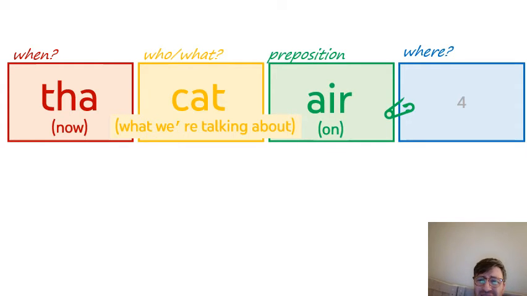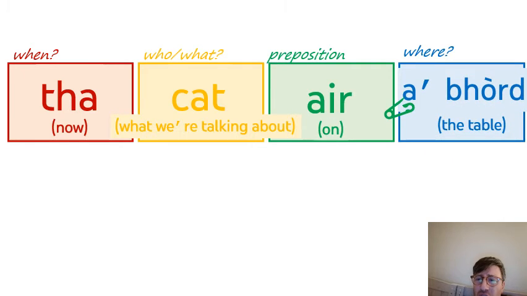In order to link a noun to a preposition, as soon as we use the definite article, we need to use the prepositional case. A word or a vorst. So do look at your case staircase that I gave you in Seachdain. So ha cat is a vorst.